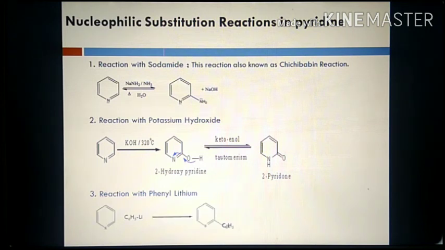Now the third one is when pyridine reacts with phenyllithium. This lithium is electropositive and the phenyl is a negatively charged species. It will attack at the 2 position. So this nucleophile will attack at the 2 position and you will get 2-phenylpyridine as the product.